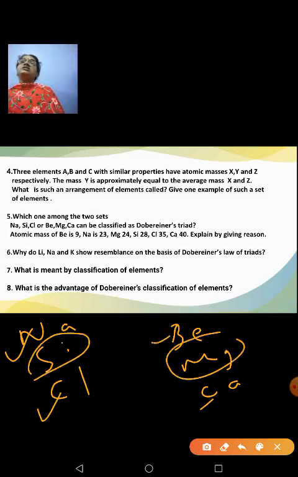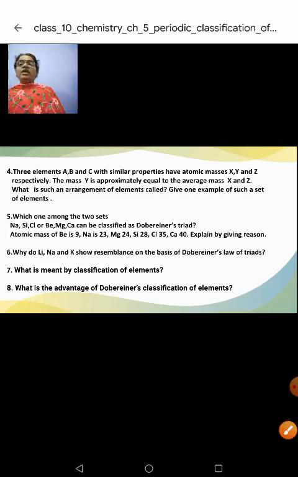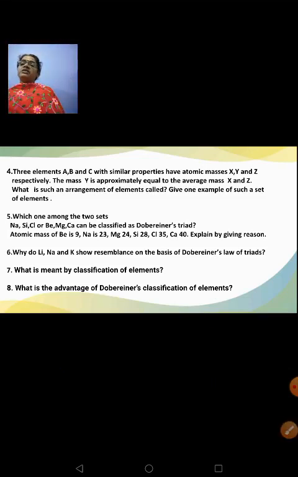So among the two sets, which one is obeying the law of triad? If it obeys, the atomic mass of the second element will be equivalent to the mean atomic mass of the first and the third element. You have to choose, and accordingly you have to give reason. What reason you will give? They can be classified as Dobereiner's triad because they are obeying the law of triads, right?